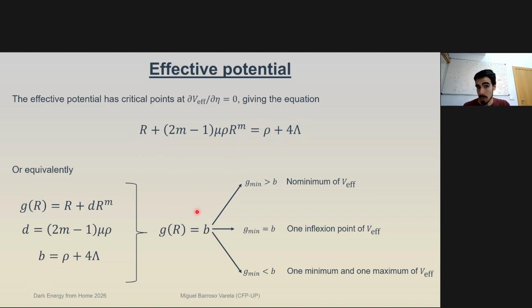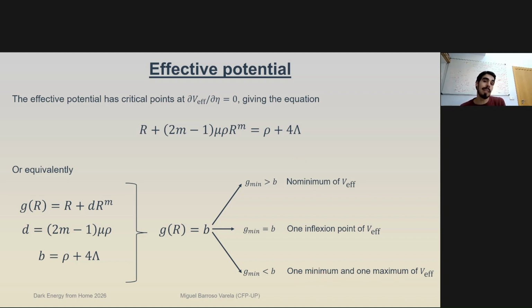This has three options. We either get the minimum of this function g of R being greater than b, in which case we have no minimum of the effective potential. We can have the minimum value of g equal to b, in which case we only have one critical point, which turns out to be an inflection point of the effective potential. Or we can have the minimum value of g less than b, in which case we're going to have one minimum and one maximum of the effective potential.